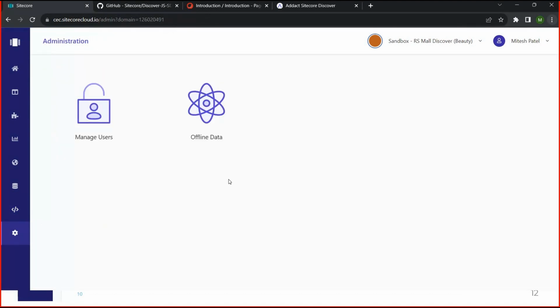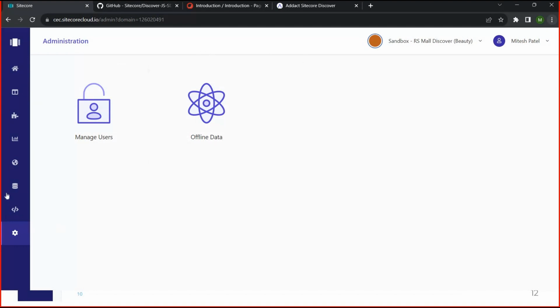Administrator. It also lets you manage users and permissions. Currently I have created my user, but let's say in your organization multiple merchandisers or business users want to use the system. You can create and manage users and assign roles, because it also provides default roles. We can use those roles, and they will also be able to use this platform. Offline data: if you have any offline data, you can also upload it here.